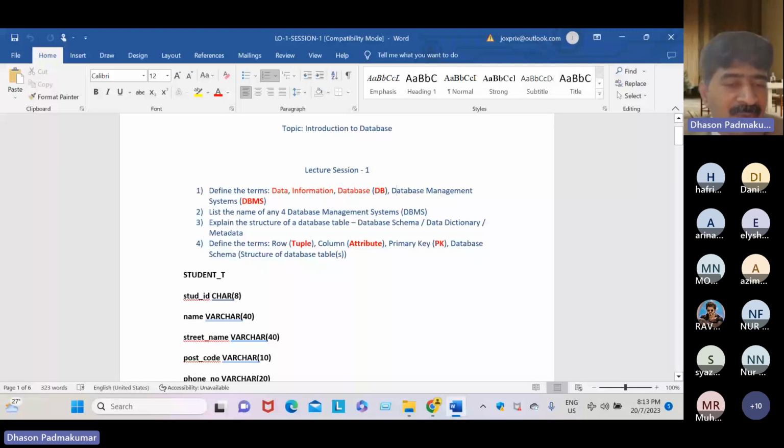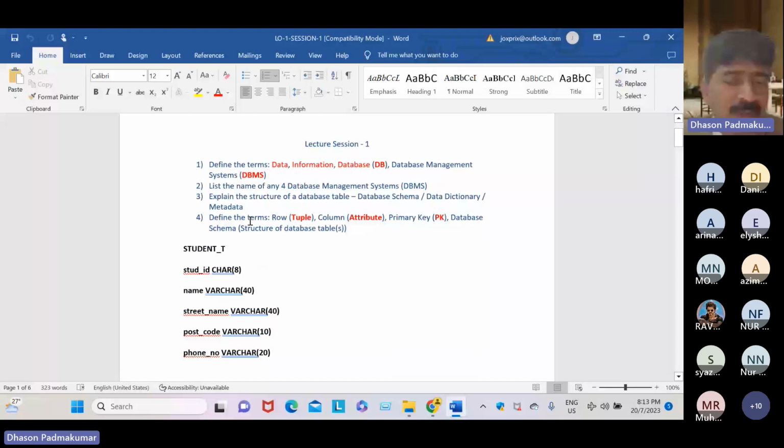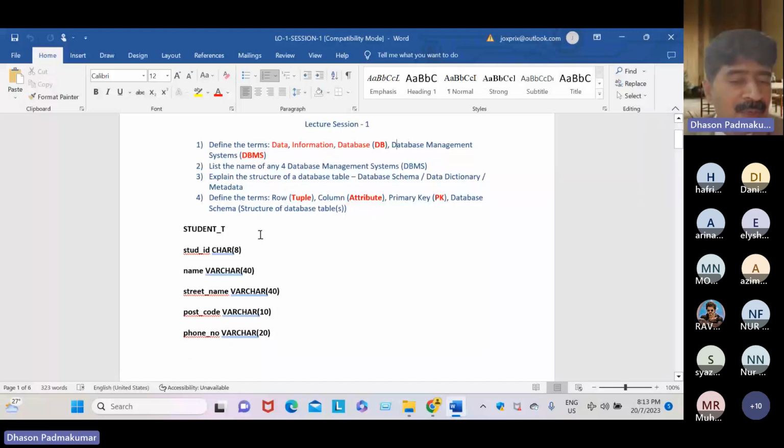And we also studied the structure of a database table, or database schema, nothing but database schema, data dictionary, metadata, structure of data. So 4 different names, but one point, which is the structure of a database table. And we also learned what is row, column, PK, even non-PK attribute.